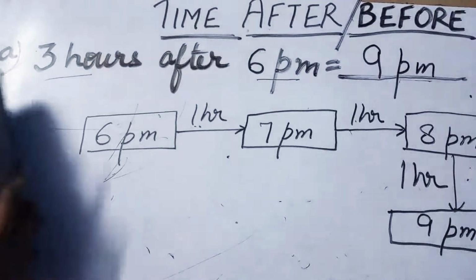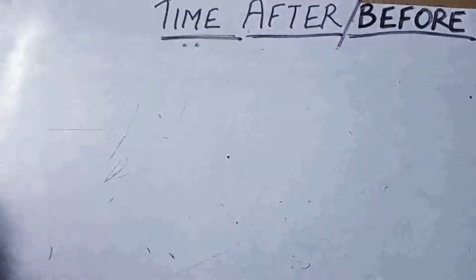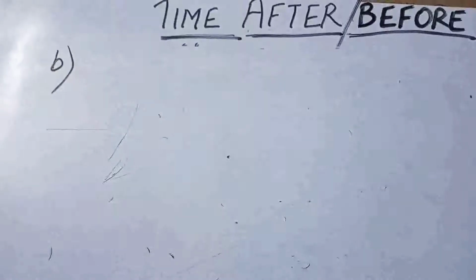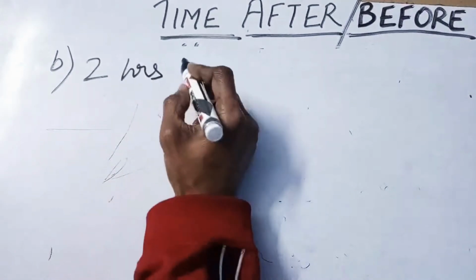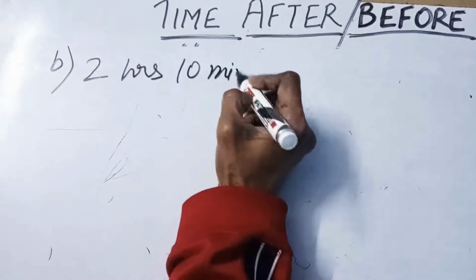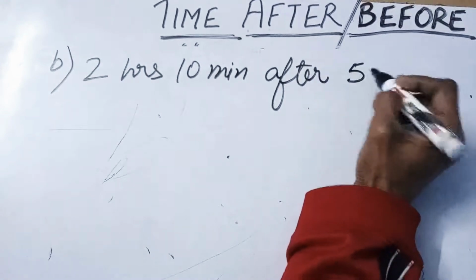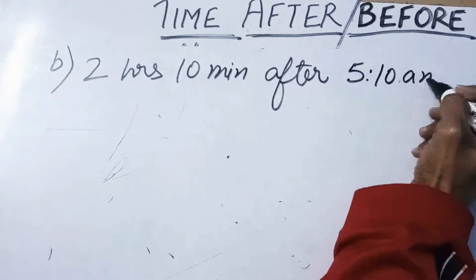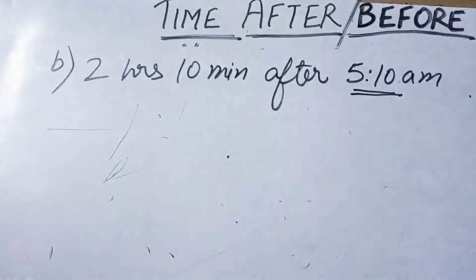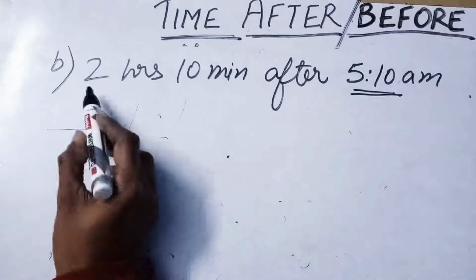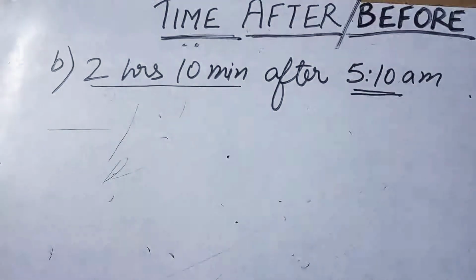Let's take the second question. It is 2 hours 10 minutes after 5:10 a.m. Now we have starting time 5:10 a.m. We have to take a jump forward of 2 hours 10 minutes.